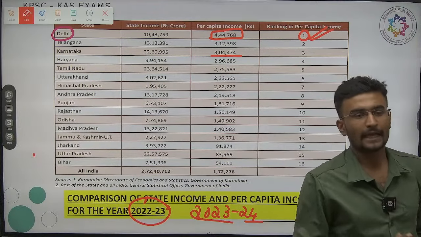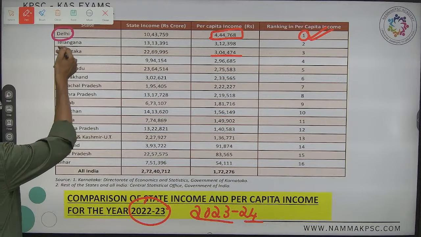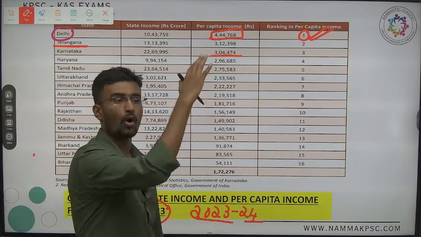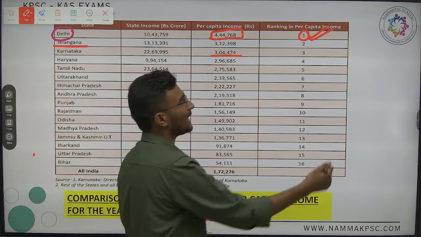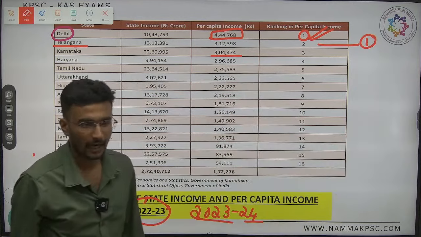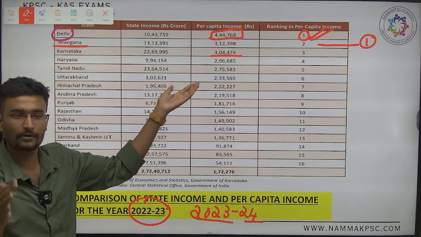Second one, it is ranked what? Telangana. It is ranked second. Telangana is ranked second among all India level as well as at state level. At state level, if you are considering only states, it has been ranked first.